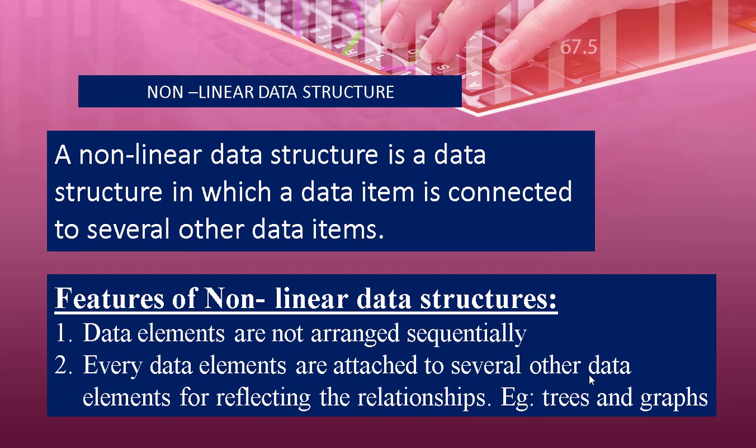So there are 2 or 3 data structures, and one data structure will be connected to another. It need not be in a sequential way as it was in linear data structure, where the data items were connected one after another. But in this case there is nothing like that; the arrangement of the elements need not be sequential. So let us see the features of non-linear data structure. The data elements are not arranged sequentially. What do you mean by sequentially?